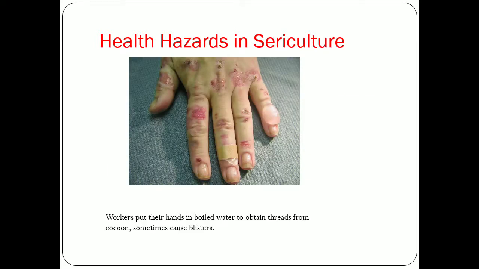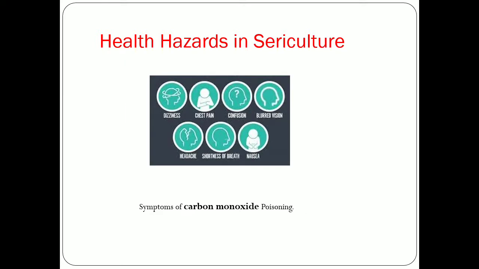The next picture shows the blisters on hands. So how does it happen? It happens because workers dip their hands in hot water to check whether the silk threads are loosened enough from the cocoon or not. So it is not safe at all. So this causes blisters and injuries.